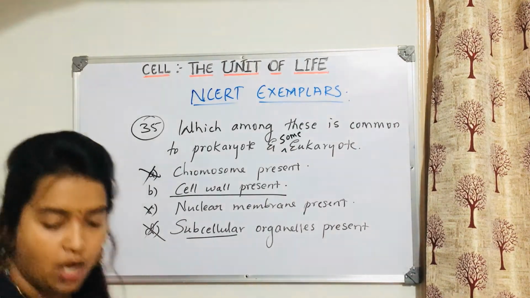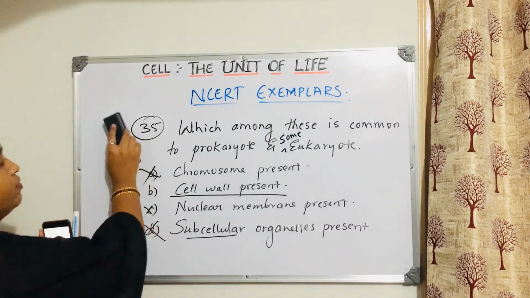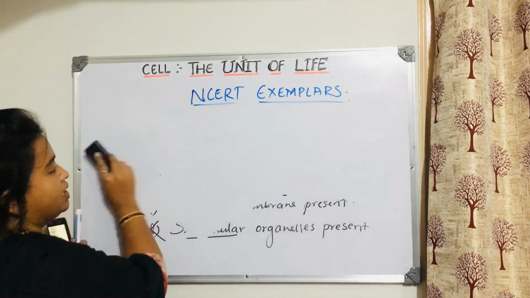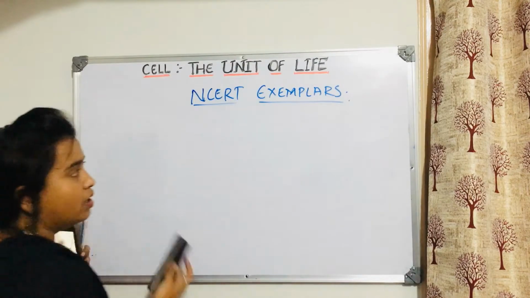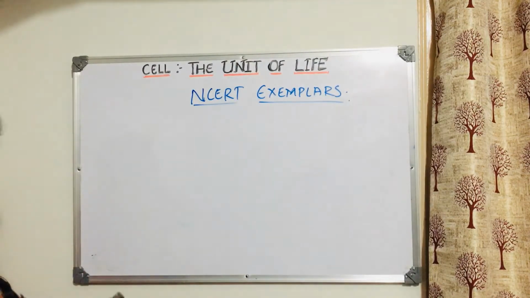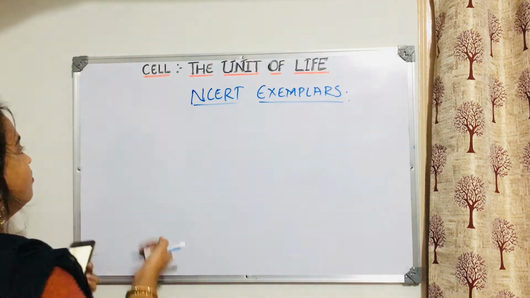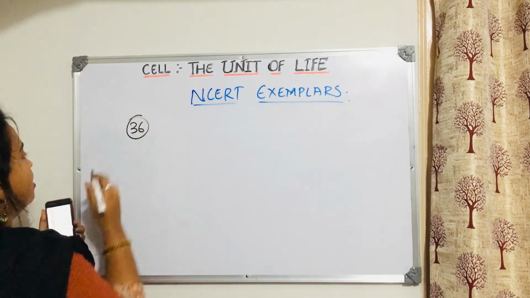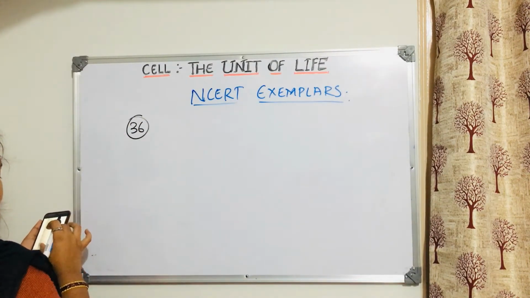Okay, next is question number 36. So question number 36 we'll see now. Question number 36.